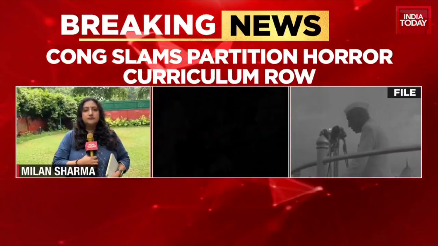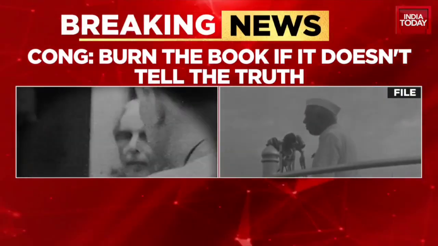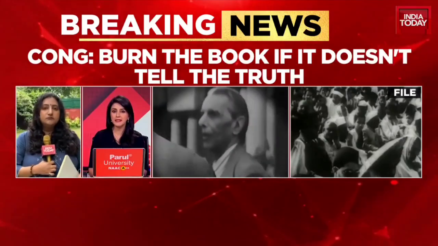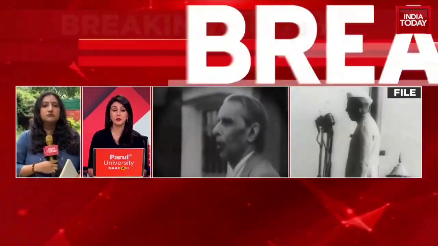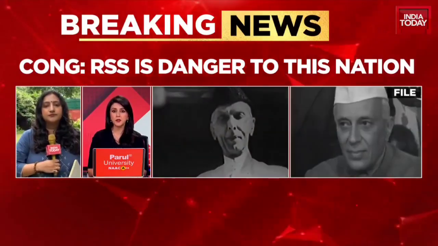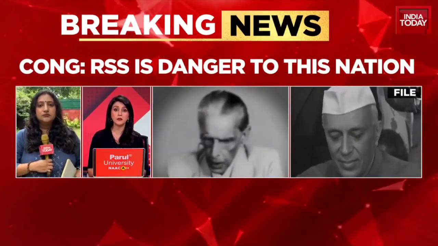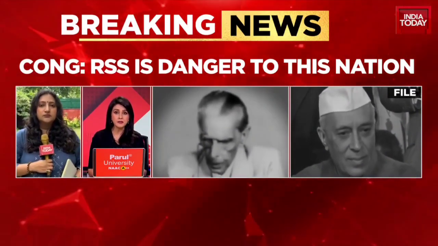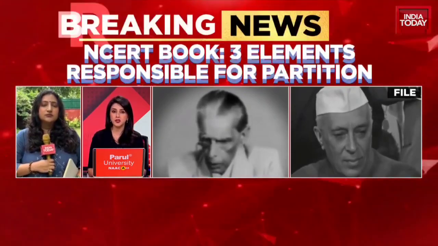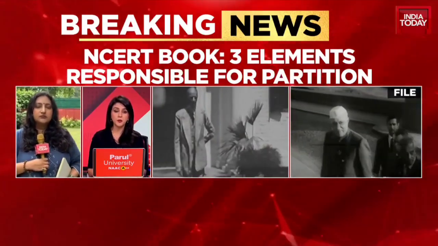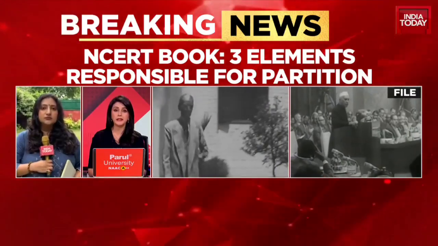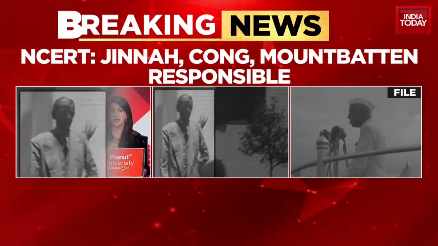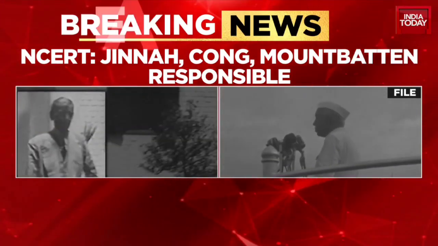Aishwarya? Right, Milan, we are also seeing all of this becoming extremely political at the moment. The Congress also is jumping onto this. They are saying you need to burn this book if it does not tell the truth. Partition happened because there was a nexus between the Hindu Mahasabha and the Muslim League. RSS, in fact, is a danger to the entire nation. The idea of partition was first propagated by the Hindu Mahasabha way back in 1938, repeated by Jinnah in 1940. So we are now seeing all this becoming extremely political.